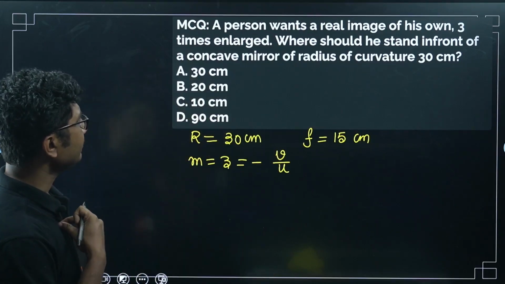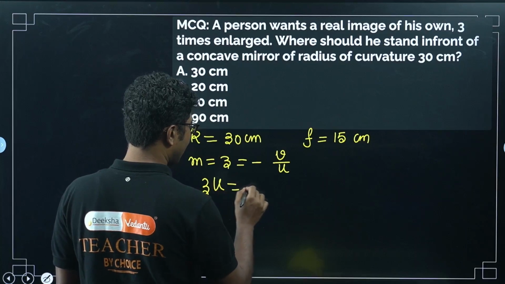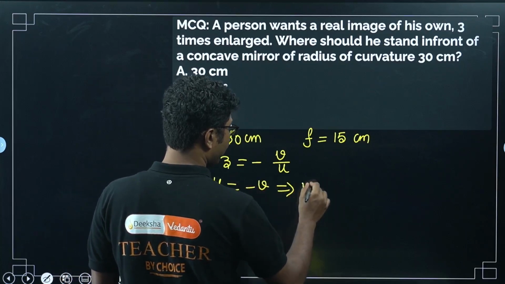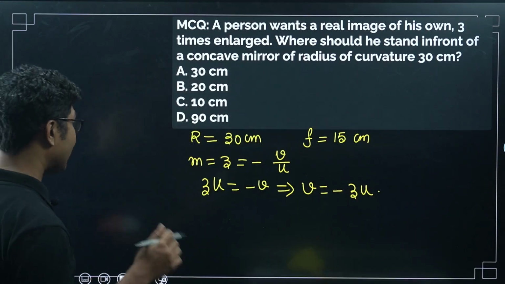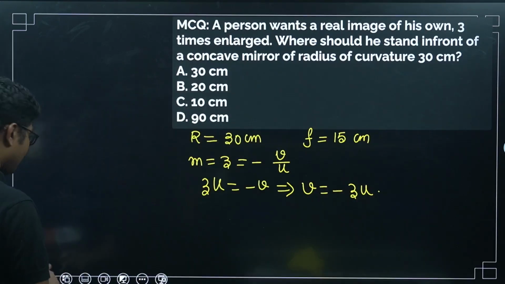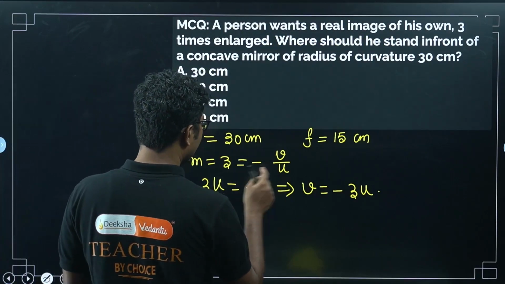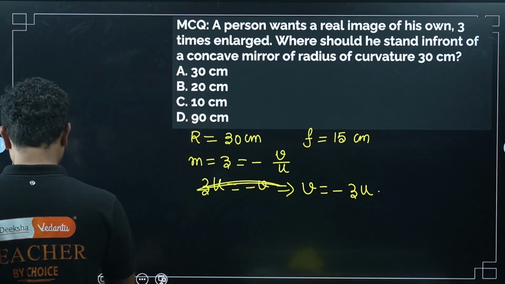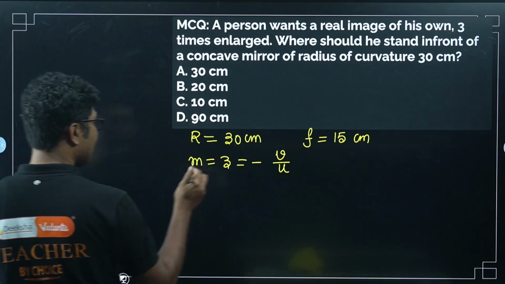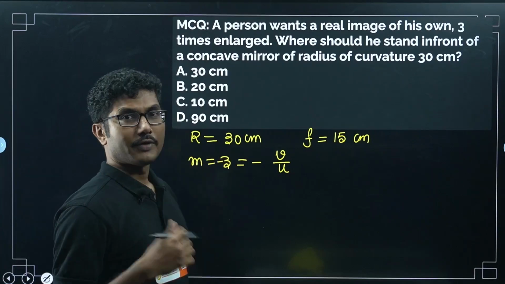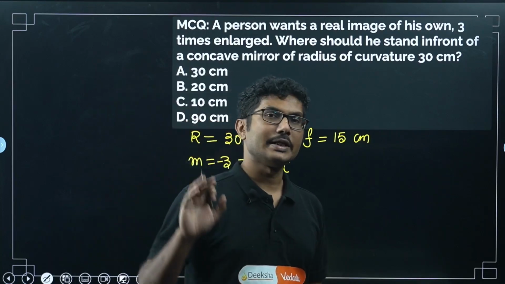So 3u equals minus v, or v equals minus 3u. They want a real image. That is very important. Real image means magnification has to be negative. So magnification we have to take as negative. As I said, for real images magnification is negative. For virtual images magnification is positive, because real image means it is inverted, virtual image means it is upright.